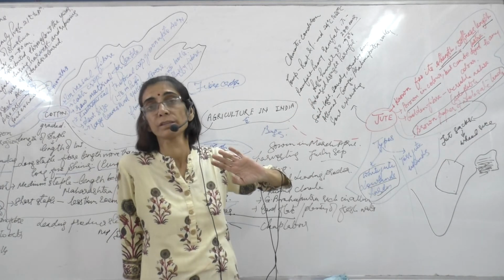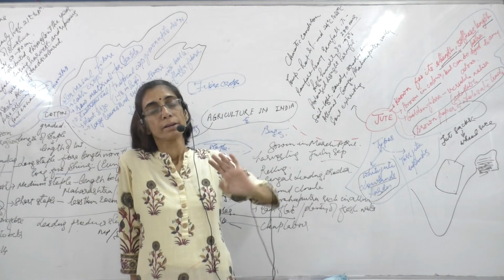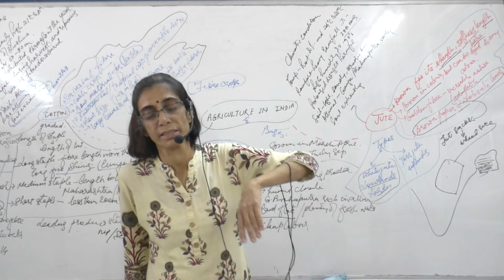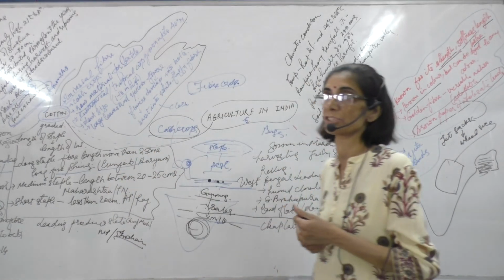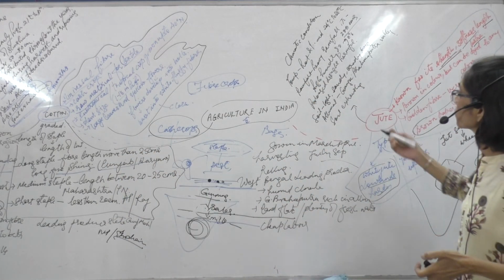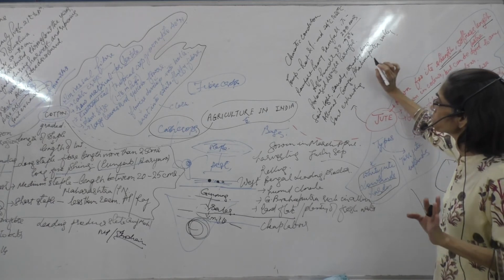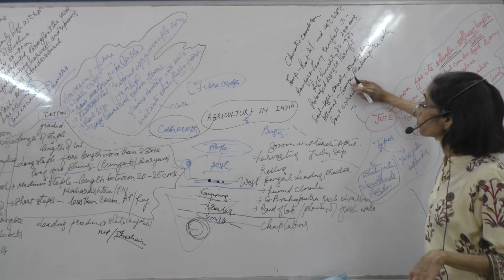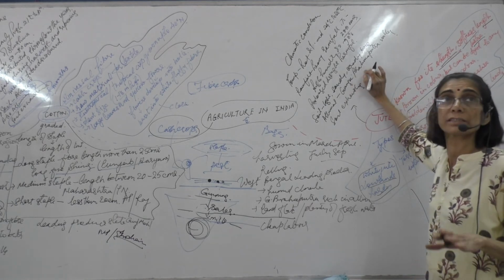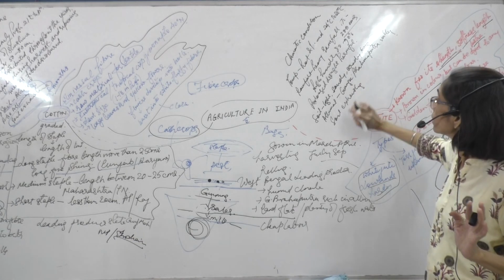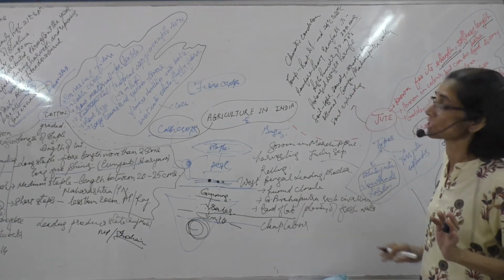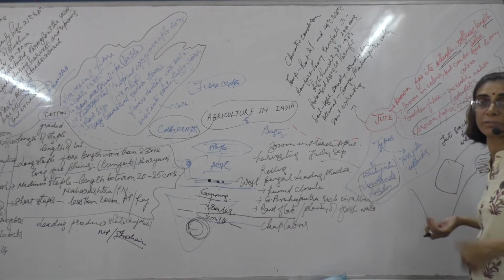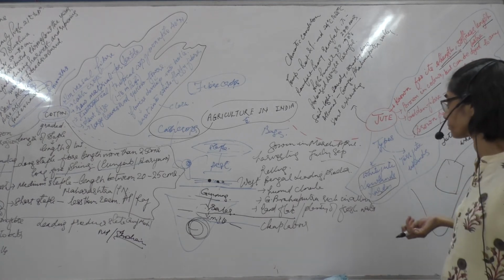Prolonged drought is harmful for this. If there is prolonged drought, the fiber may not be able to sustain. It may break because of lack of moisture. The soil is sandy loam, but it is a soil exhausting crop. So the alluvial soil of the Ganga-Brahmaputra is very useful for this crop because this soil gets replenished every year. It stands in the field for a longer duration of time.